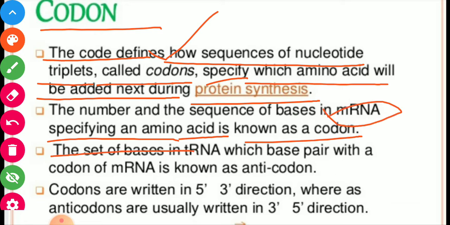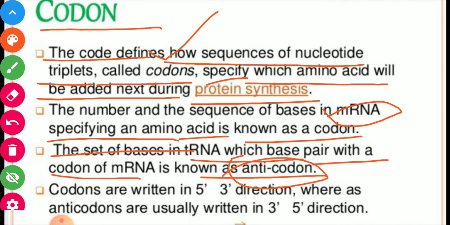The set of bases in tRNA which base pairs with the codon of mRNA is known as anticodon. So the anticodons are present on tRNA, but codons are present on mRNA. Codons are written in 5 to 3 prime, but anticodons are usually written in 3 to 5 prime. They are 5 to 3, they are 3 to 5.